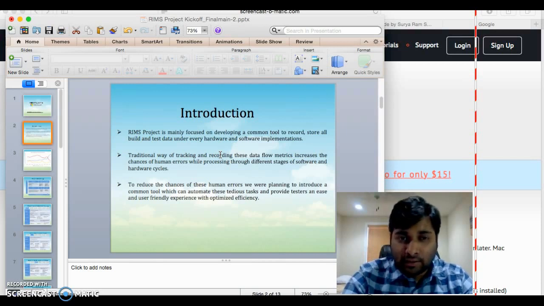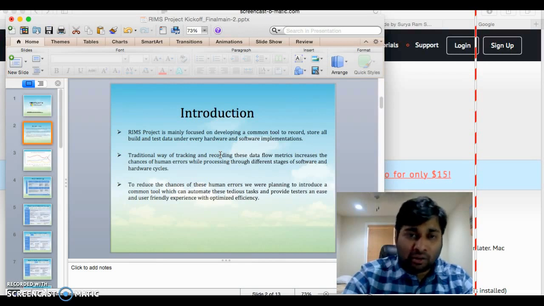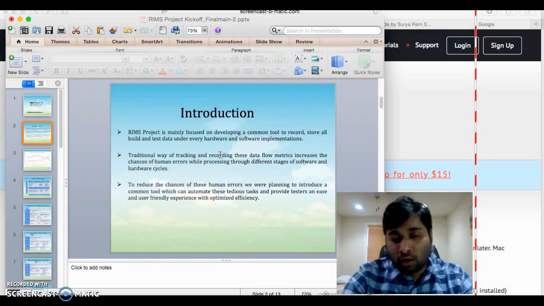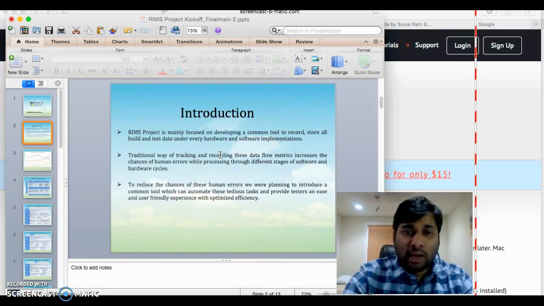Whenever we create any software or hardware, we test it using manual testers, which takes a lot of time and also a lot of money as we are spending it on manual labor. So we have introduced this software called RIMS, which is mainly focused on developing a common tool to record and store all build and test data under every hardware and software implementation.